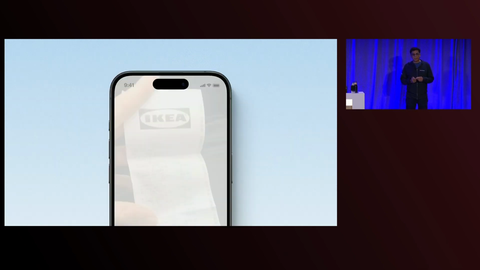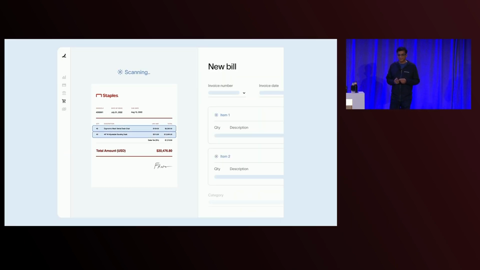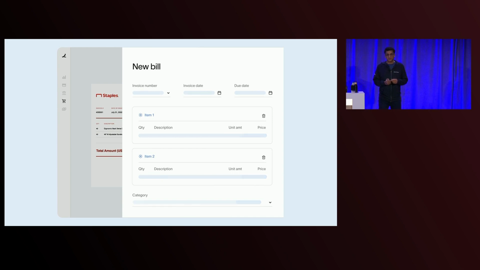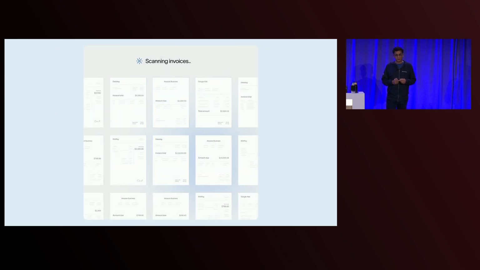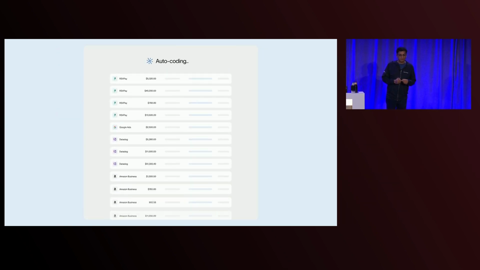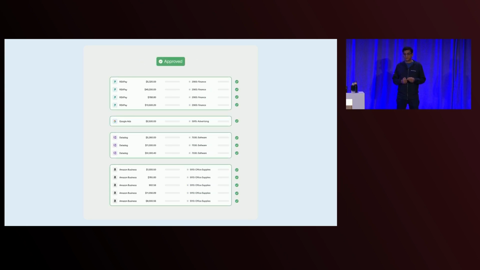Introducing Ramp, the financial operations platform that automates tedious tasks and streamlines all your spend management needs in one place. With Ramp, manual invoice entry is a thing of the past. Whether it's a bill from a vendor or a multi-line invoice, Ramp takes care of the details automatically. Ramp ingests the invoice and uses Azure AI Content Understanding to extract all the key information: amounts, vendor name, dates, and even individual line items.